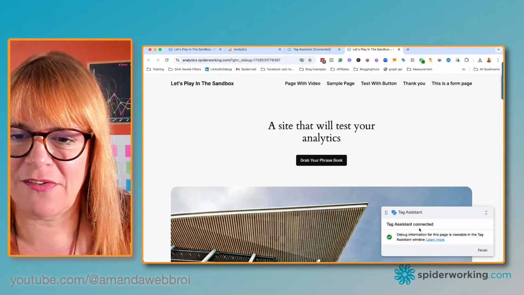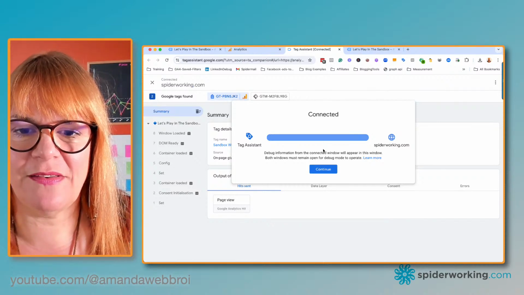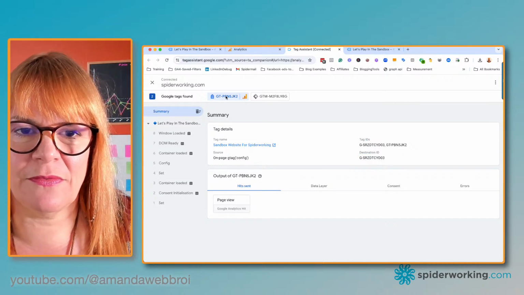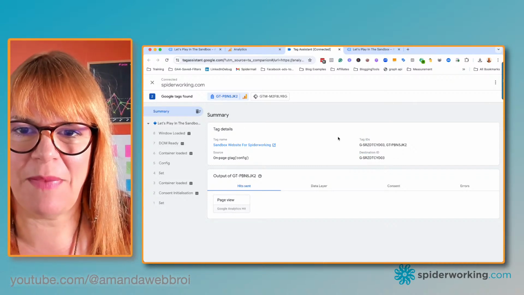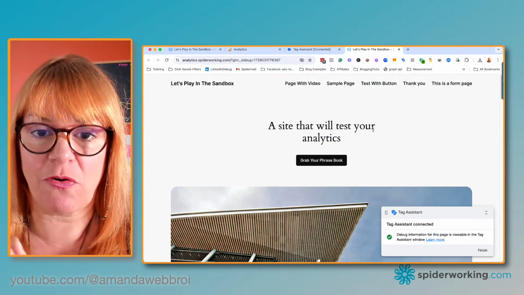We can see it's connected on this window here, and we can see in this little flashy tab that it's connected here. We're in Google Analytics. We can see there is a page view. So now, can we trigger that scroll event?